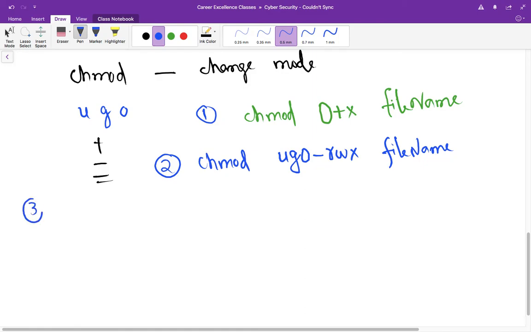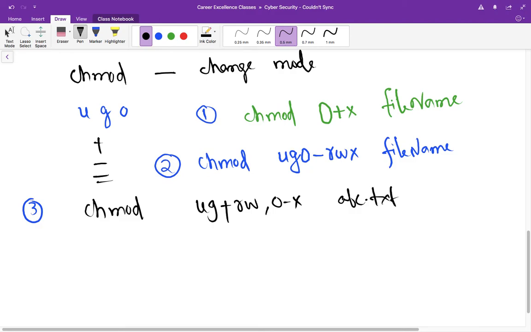So the third question here, you have to write chmod ug plus rw, o hyphen x, and then abc.txt. So what does this mean? You can try to pause this video and think about it, and then match the answer. So the answer to this is, this adds read and write permission, and this revokes executable permission from others.